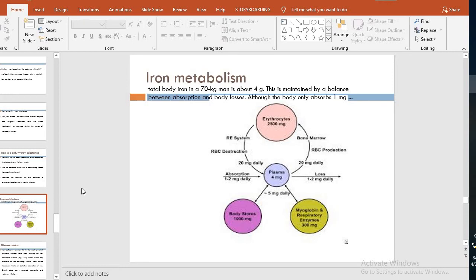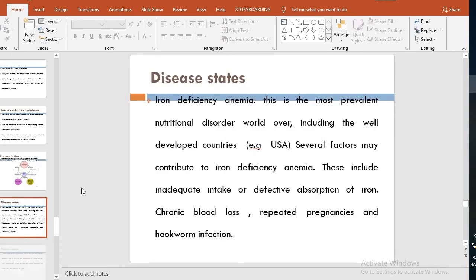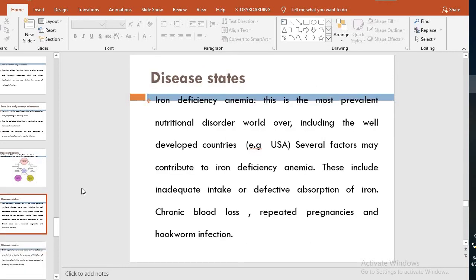This was the absorption, and also there is the equilibrium. 1 to 2 milligram daily is absorbed, and 1 to 2 milligram daily is the loss of the iron from the body. Then the diseases which are concerned with iron deficiency or iron overload.